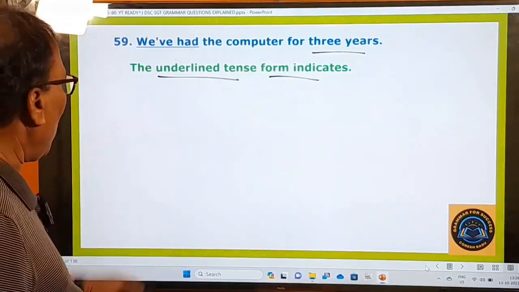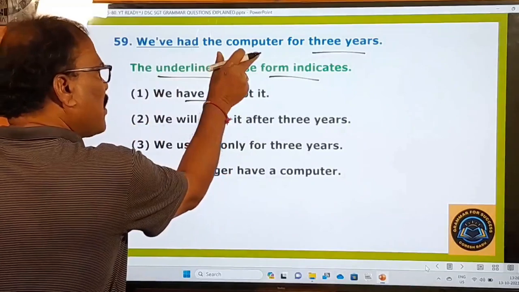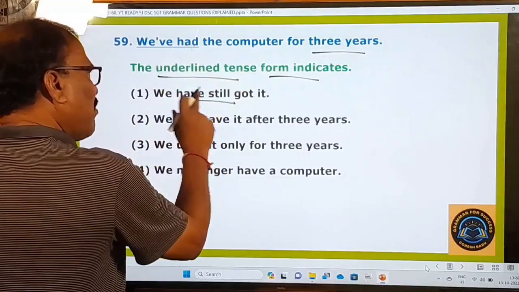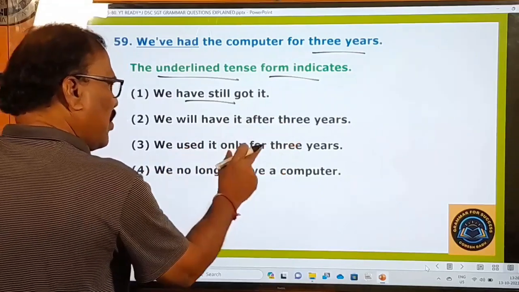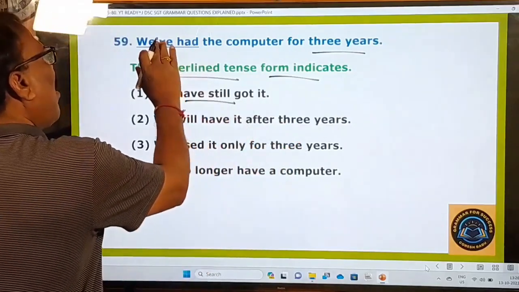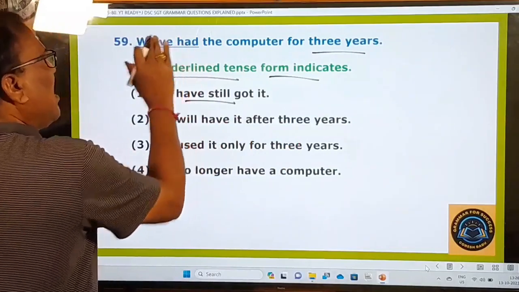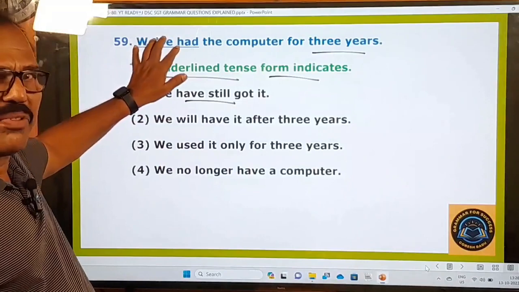Okay, and what are the options given here? We have still got it. We have had the computer means what is the meaning of this? We have still got it, or we will have it after 3 years. We use it only for 3 years. We no longer have a computer. What is the meaning of this we have had? See, to give the meaning of this, what is this we have had?